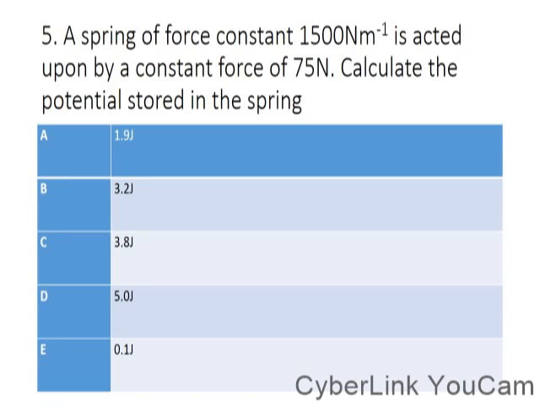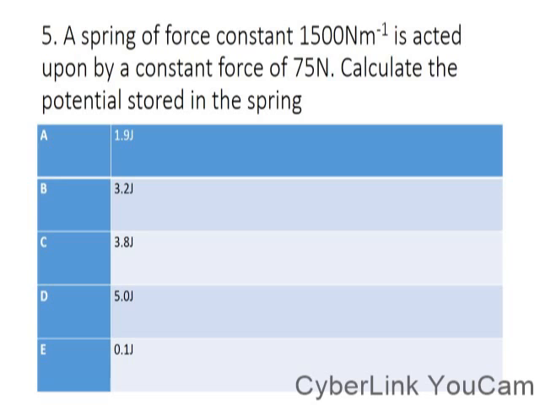Question 5 asks that a spring of force constant 1500 newton per meter is acted upon by a constant force of 75 newton. You are asked to calculate the potential energy stored in the spring.